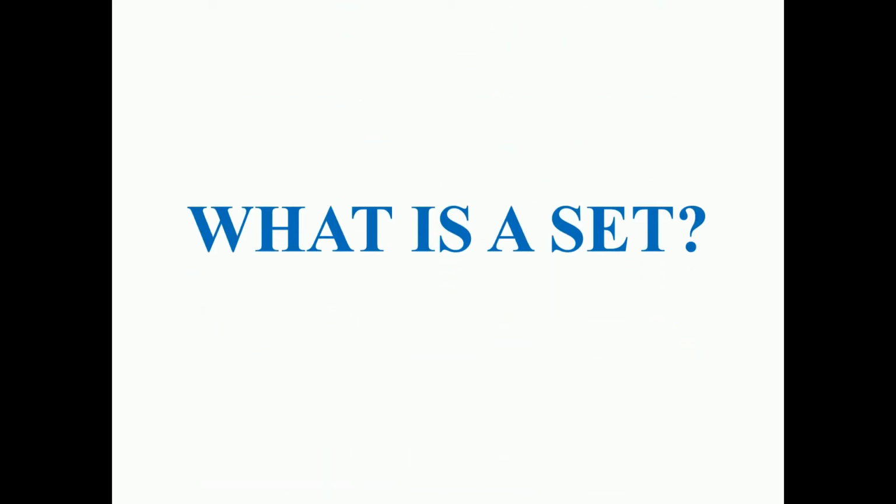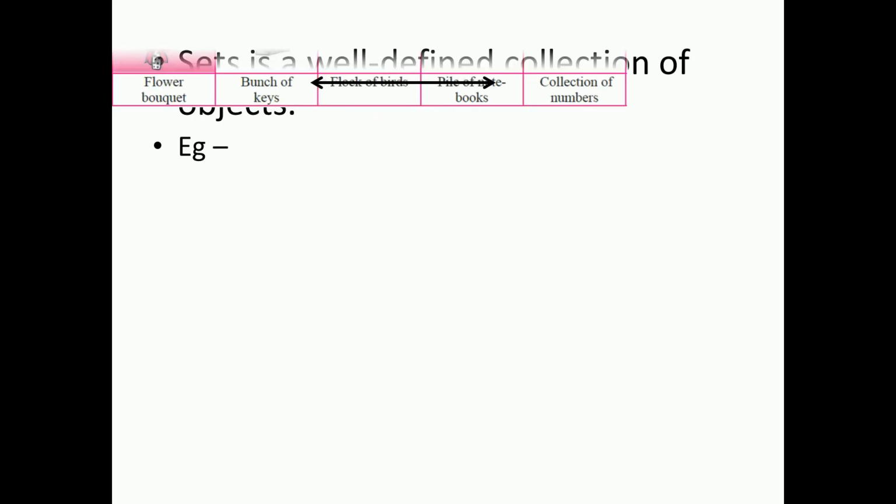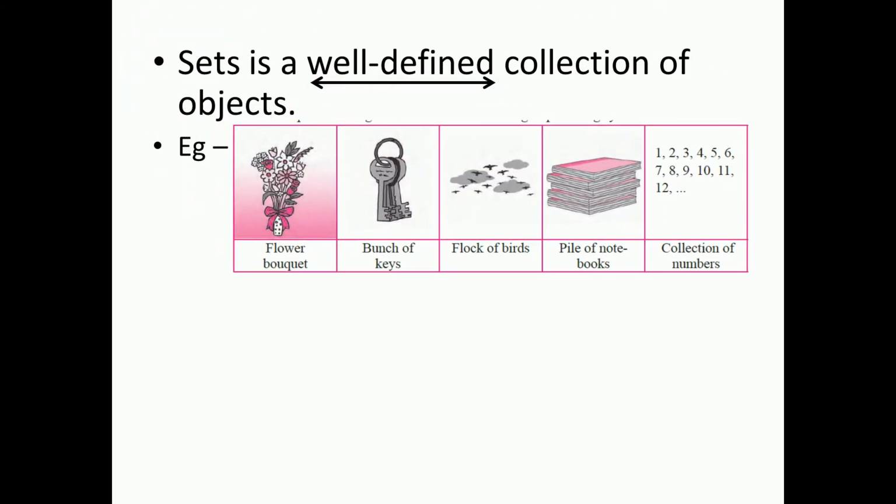Now, what is a set? A set is a well-defined collection of objects, or you can say a group of objects, but well-defined is very important because the elements of these sets should be related to each other. For example, if you consider a flower bouquet, a flower bouquet has various types of flowers in the same bouquet. Another example here is a bunch of keys.